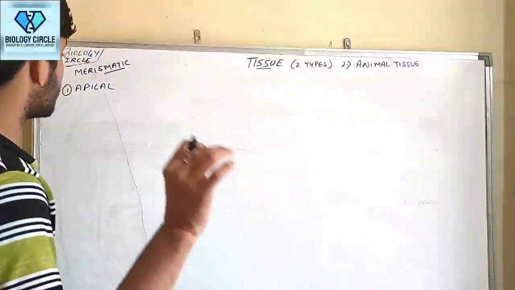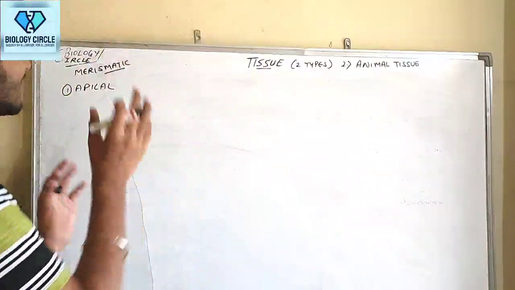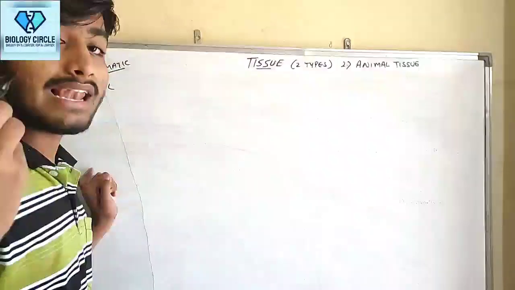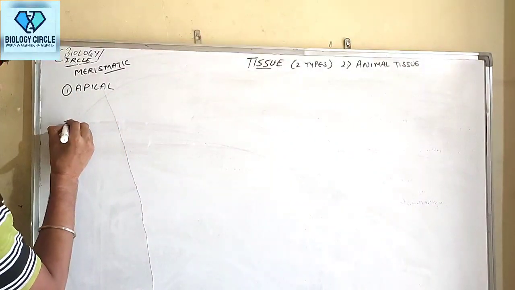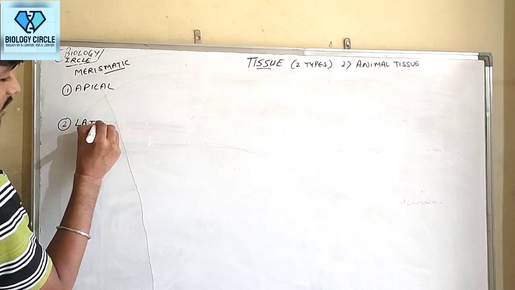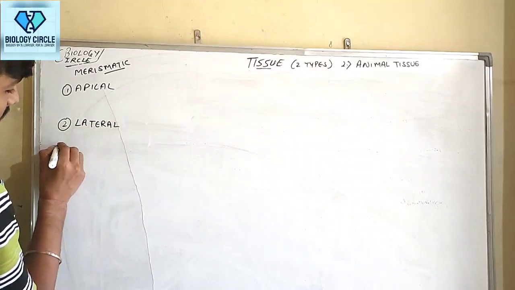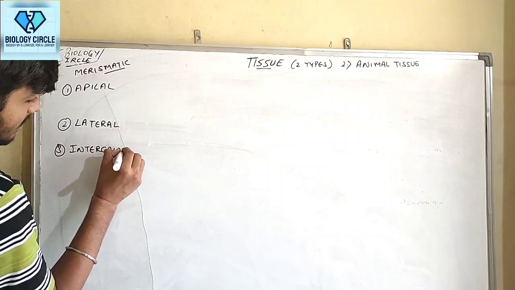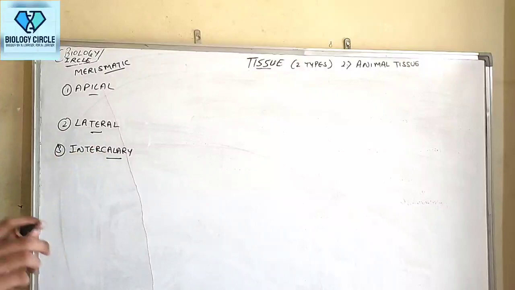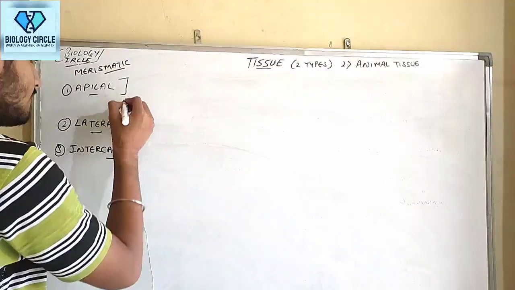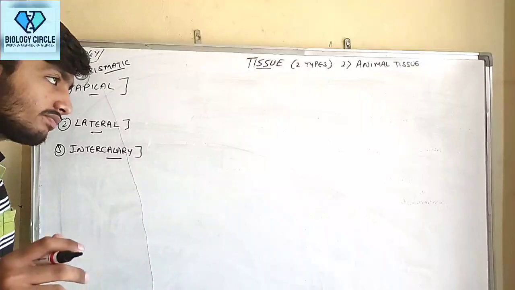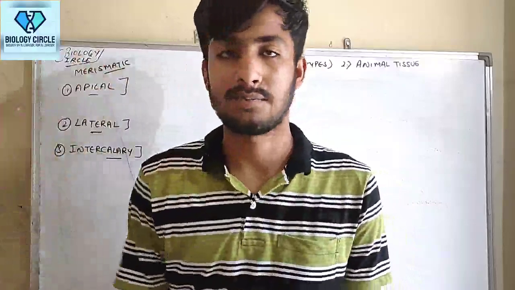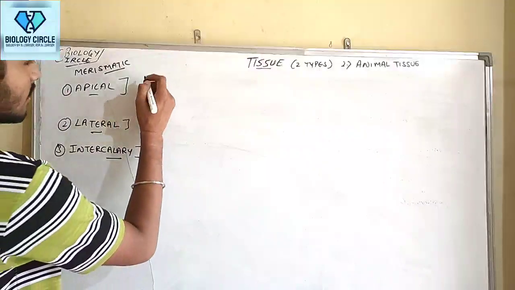So in this chapter we discuss detailed concepts about apical meristem, some characteristics, intercalary meristem, and lateral meristem. So the apical one, the lateral one, and the third one is intercalary. Guys, first of all, let's start with apical.